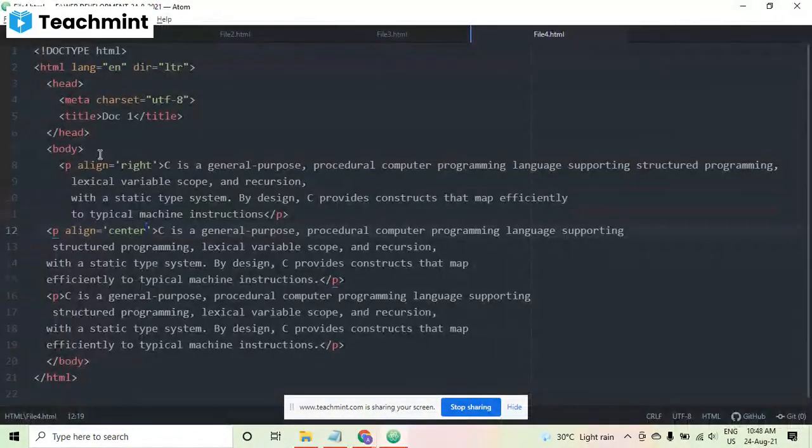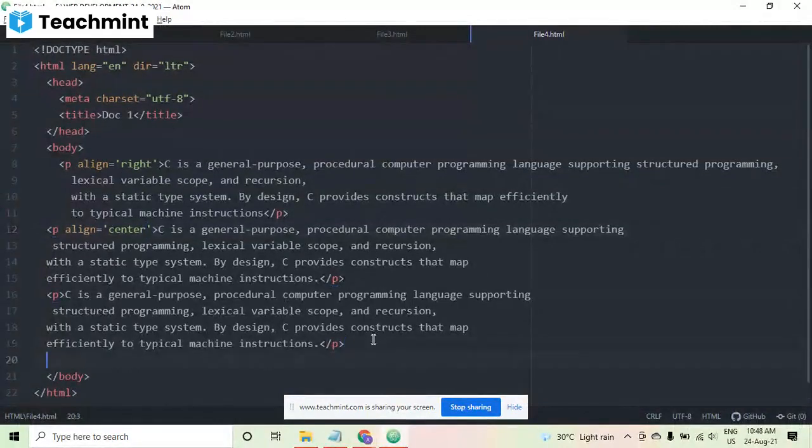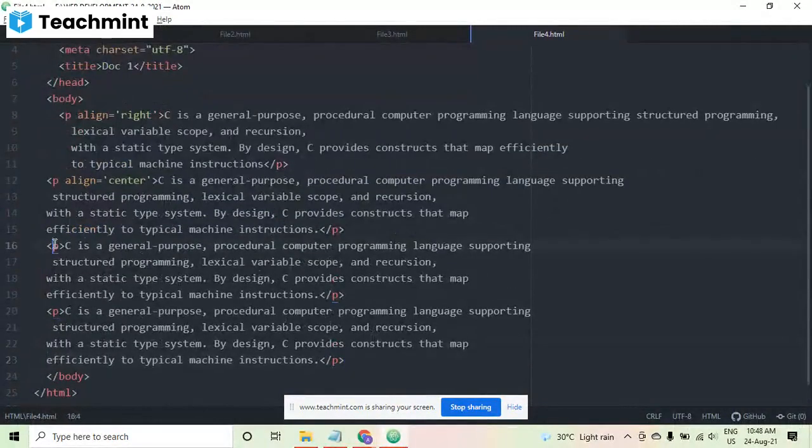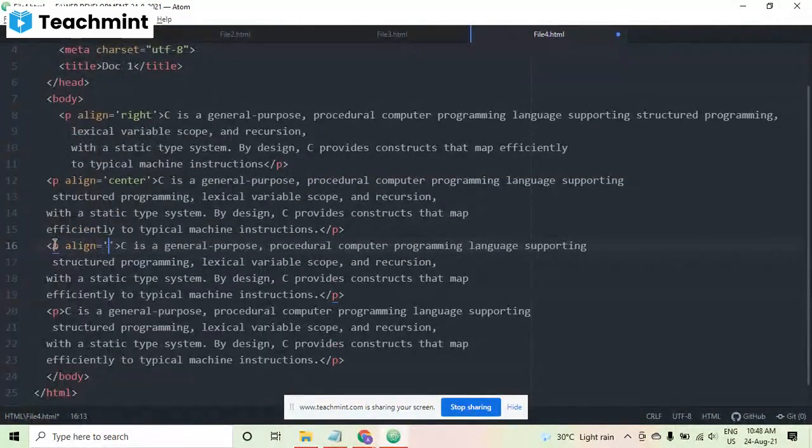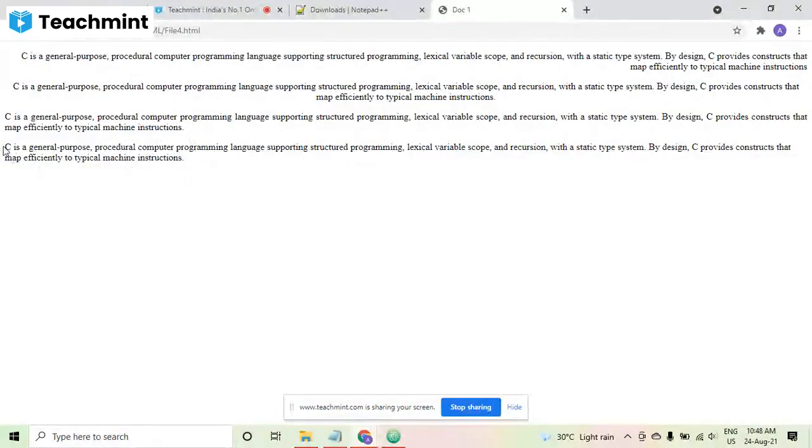Now, if you want to make changes to it, you can do that also. There is one more alignment, let me tell that also. That is justify. When I'm taking align equals to justify, it is just like the Microsoft justify, and it will be coming all in full.